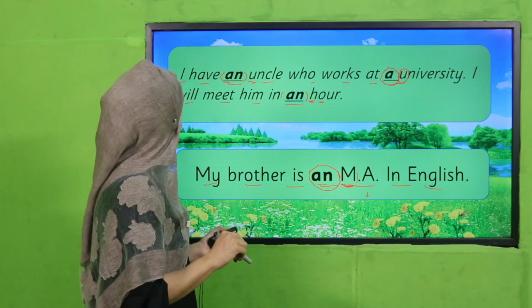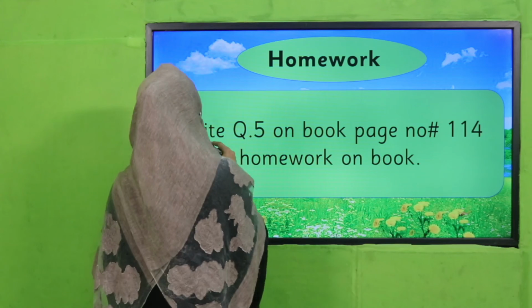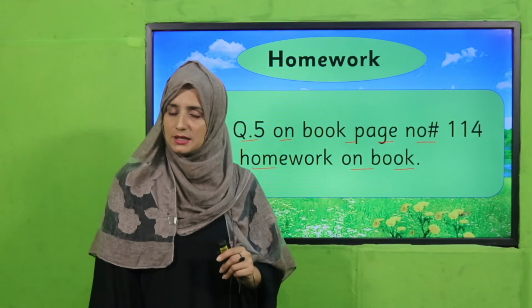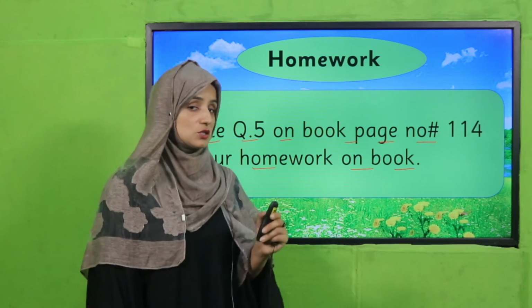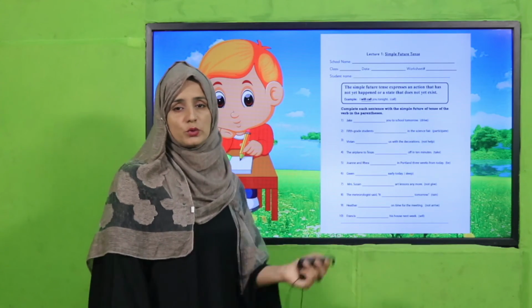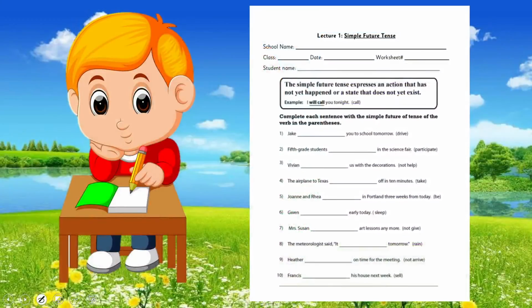Good job. Now for homework: write question number 5 on page number 114 of your book. That activity is related to articles and you will perform it in your book. This is your homework for today. My dear teachers, this is the worksheet, and the worksheet link is given below. You should click it, download it and provide it to your students in printed form so that we can see how much knowledge they have gained.